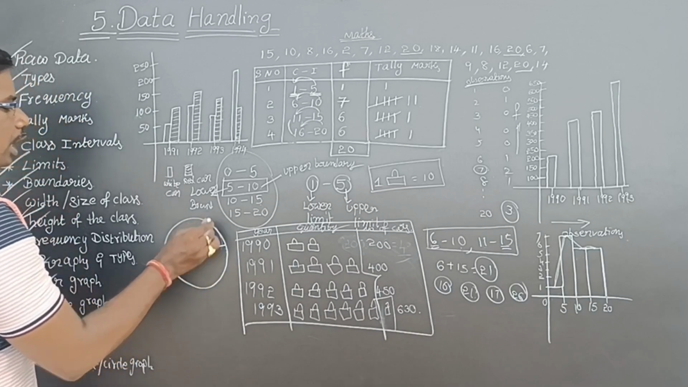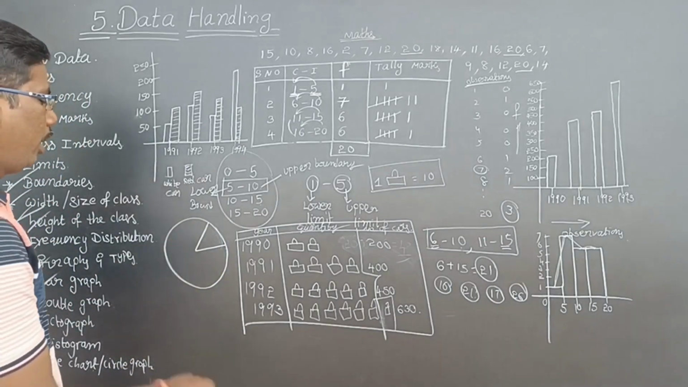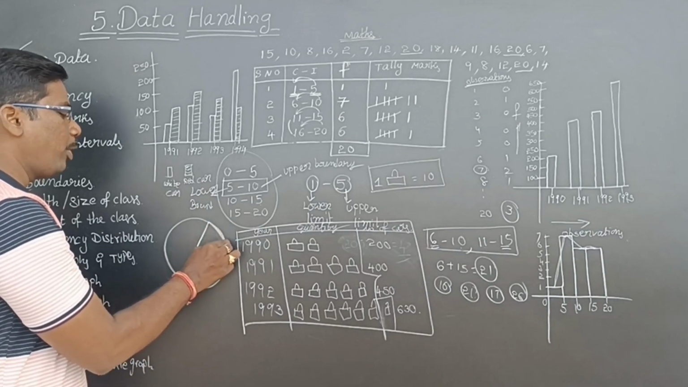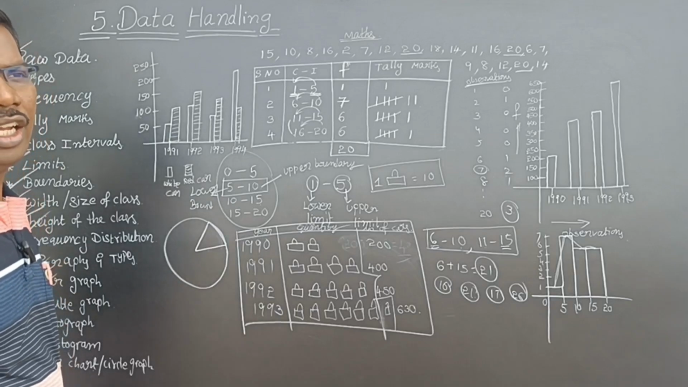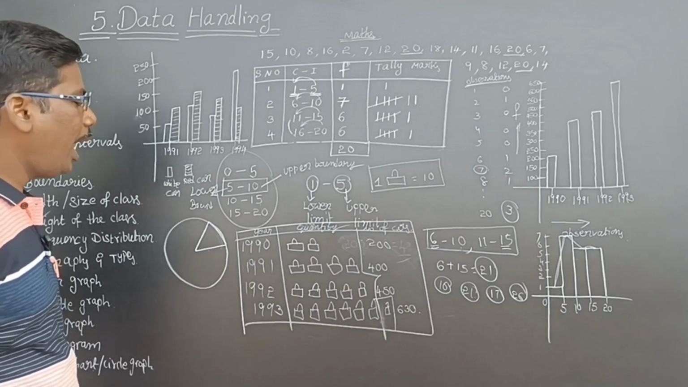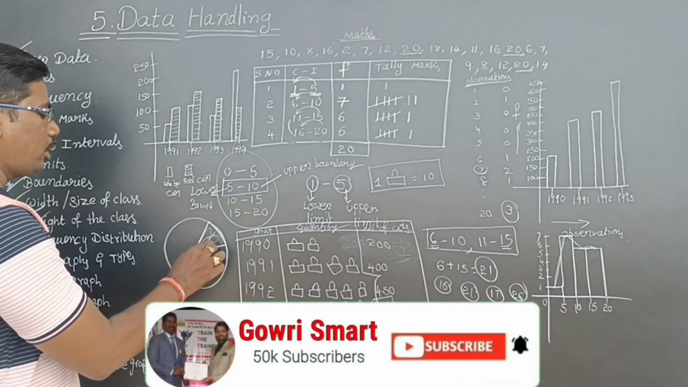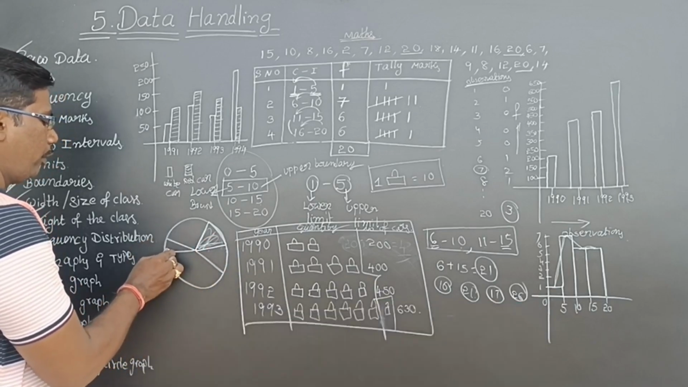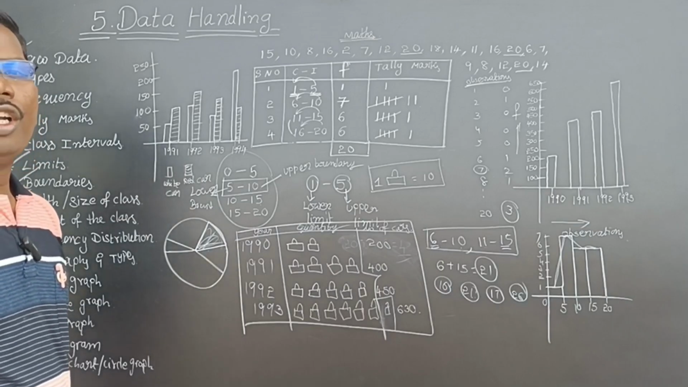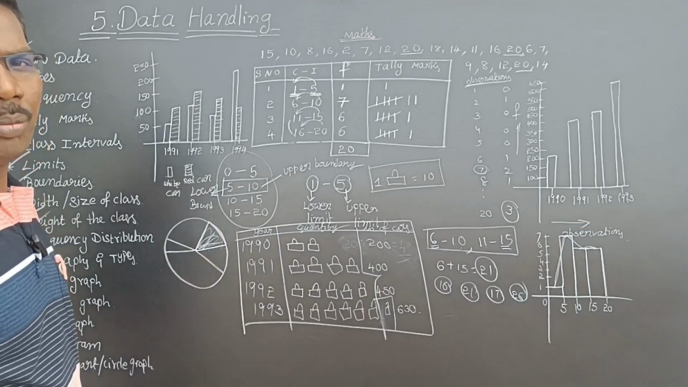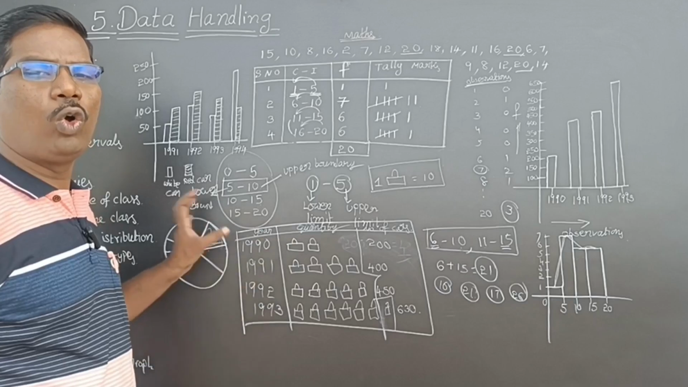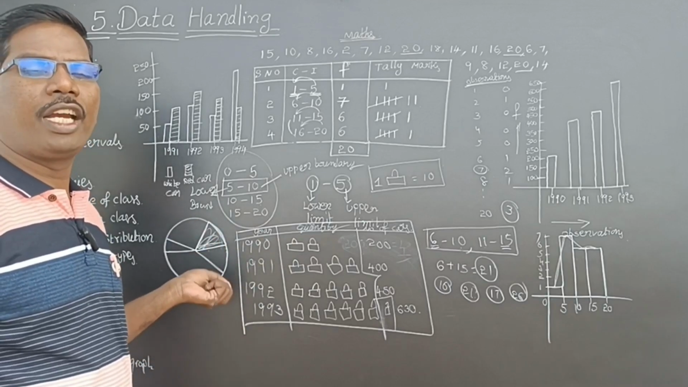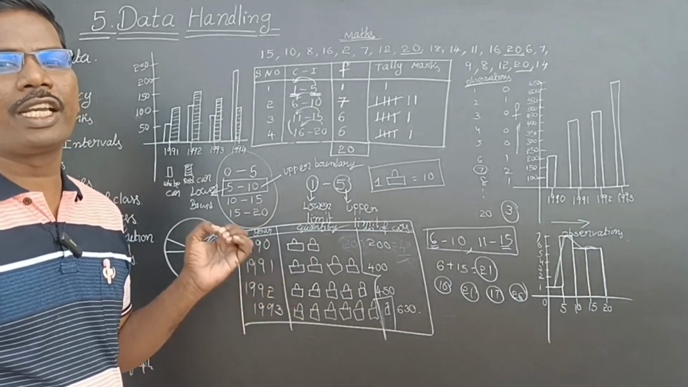The space which is occupied by two radii of the circle and the arc which joins the endpoints of the radii is called a sector. If you divide the whole circle into some parts using sectors, then that representation of data is called a pie chart or circle graph.